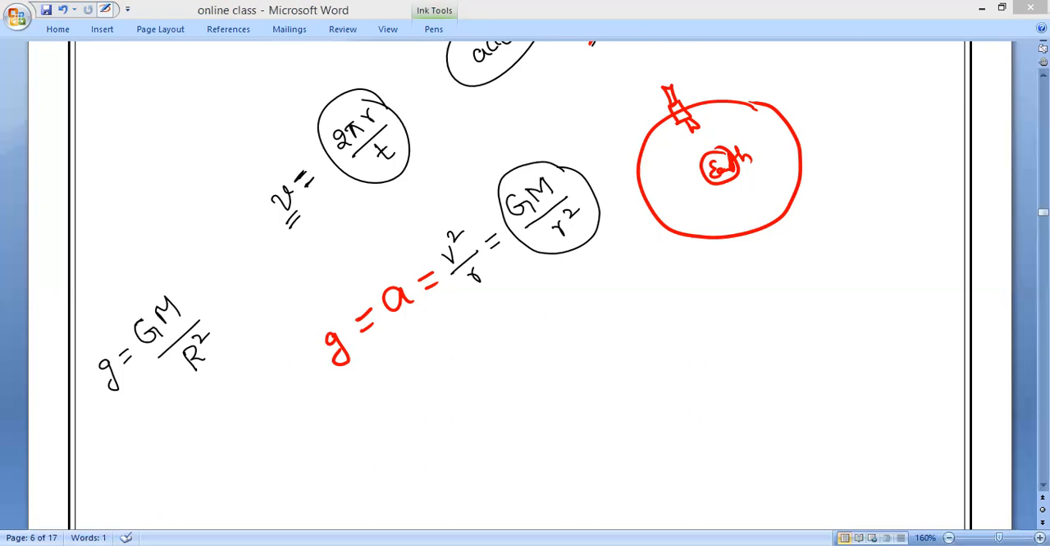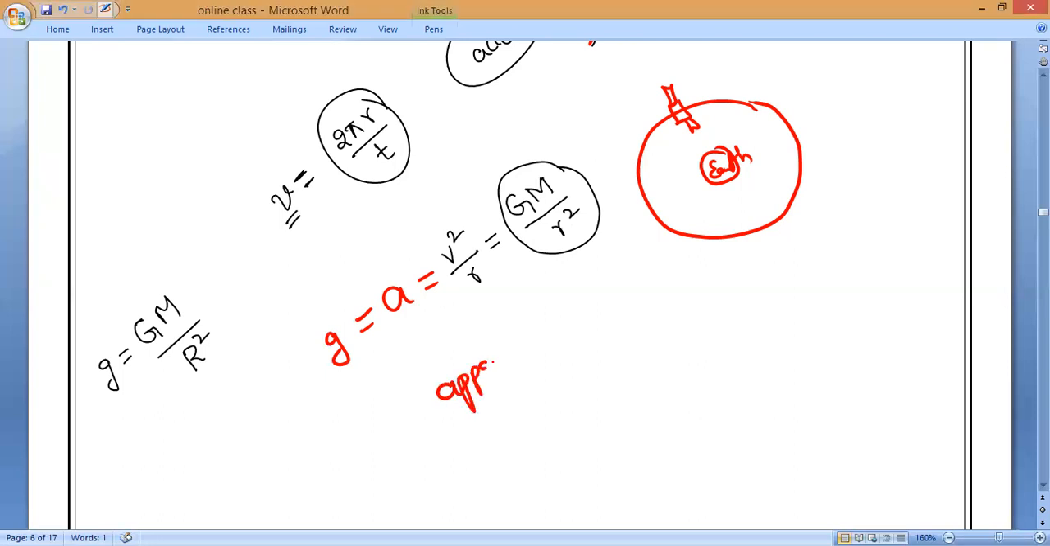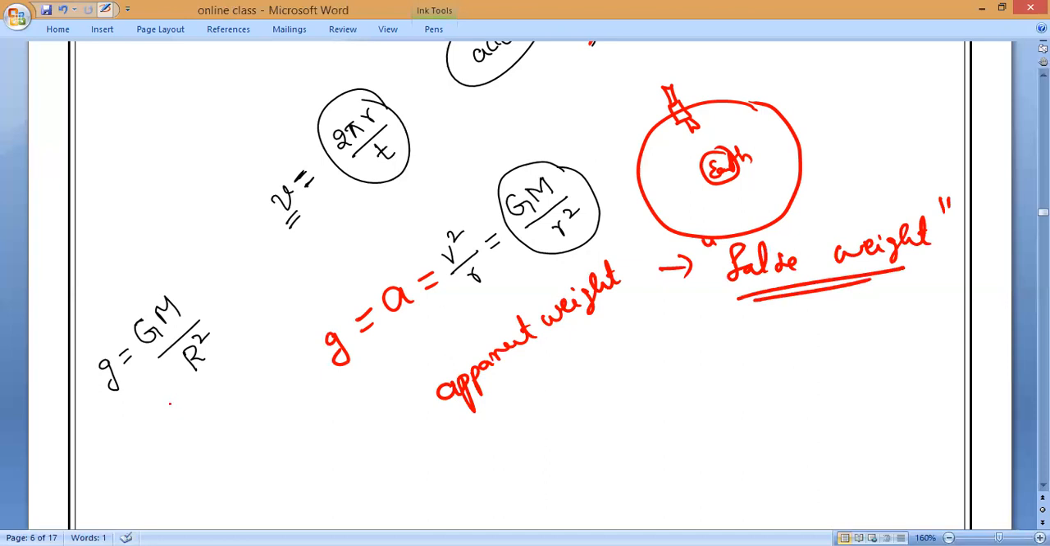Now, the apparent weight of a person inside an artificial revolving satellite. Write it. The apparent weight. Apparent weight means false weight. What do you mean by apparent weight? Apparent weight means false weight. It is not the true weight. It is the false weight. That is what we call apparent weight. Understand, Mitakshri? Yes, sir.